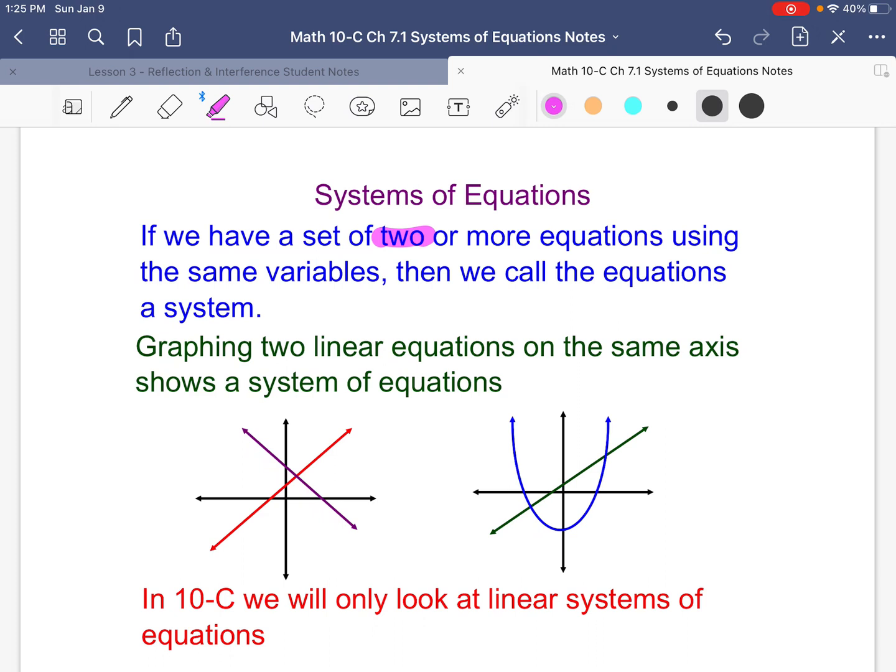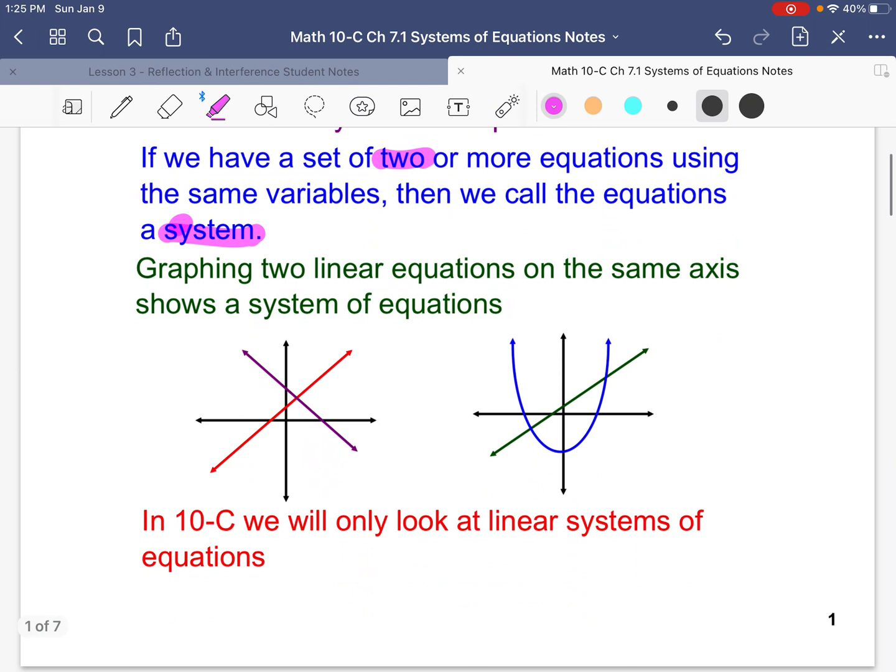Systems of equations. If we have a set of two or more equations using the same variables, we call the equations a system. So two or more equations, same variables, it's a system. If we graph the two linear equations on the same axis, that shows a system of equations. Now, in 10C, we will only look at linear systems, that is, straight lines.